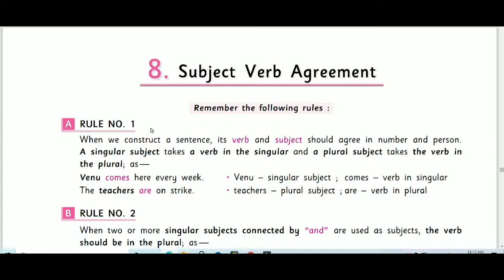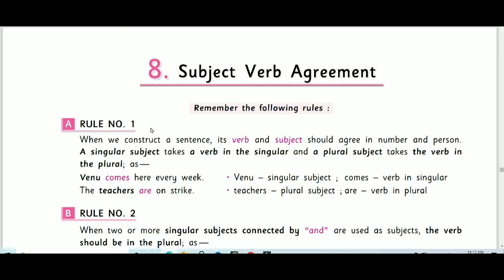Number means it can be singular or plural. Person means we have the personal pronouns. It can be first person, second person, third person, and first person plural and second person plural. So that is the difference, person. Okay, that is the rule of the basic grammar.